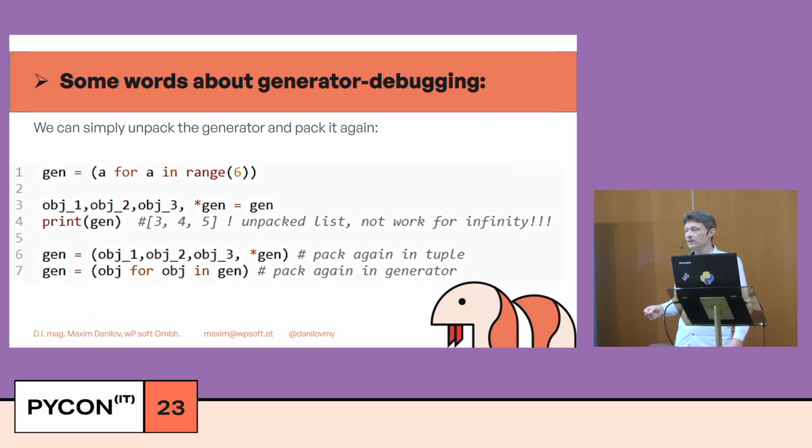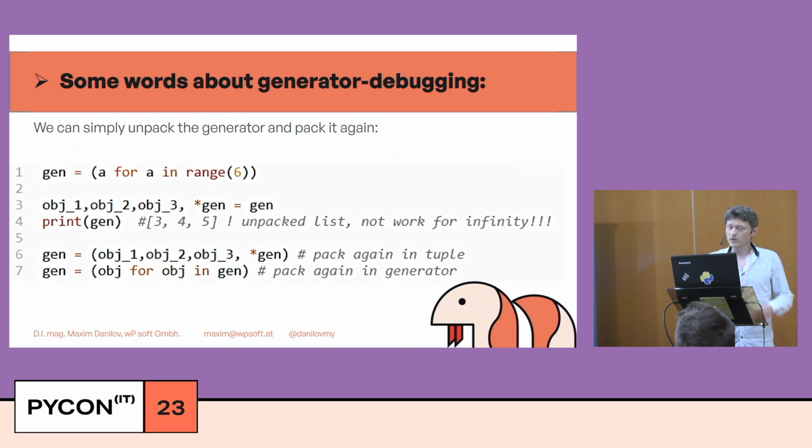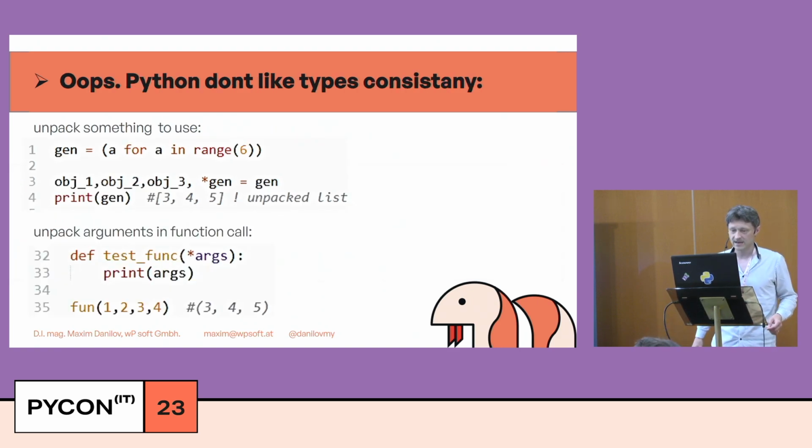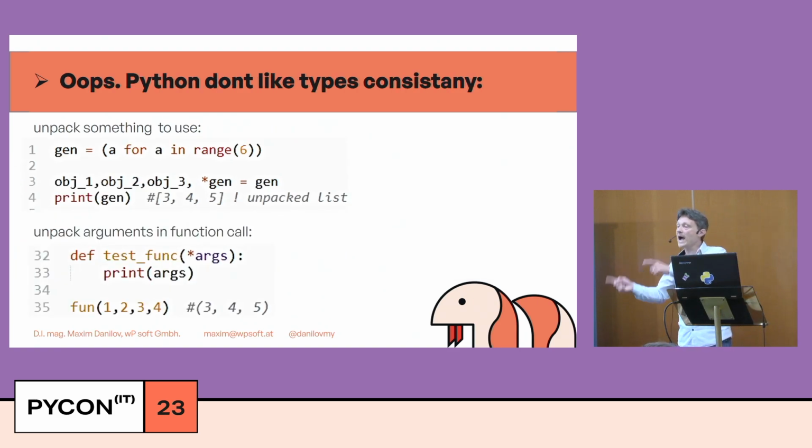It works only for a generator with an end. And what I found here: if I use unpack syntax in Python, I receive a list. But if Python unpacks arguments in a function, we receive a tuple. It means Python doesn't like type consistency.